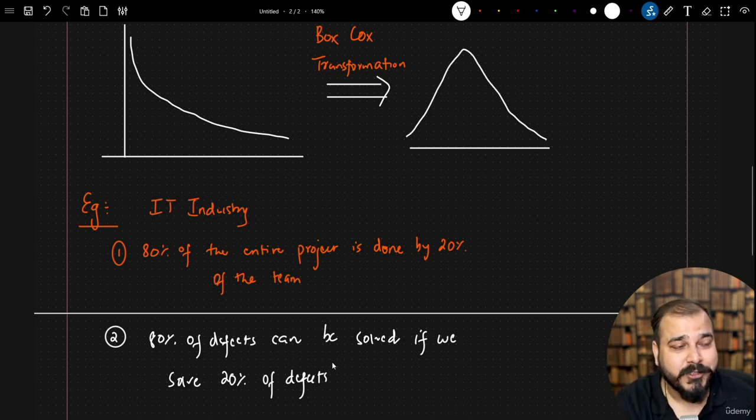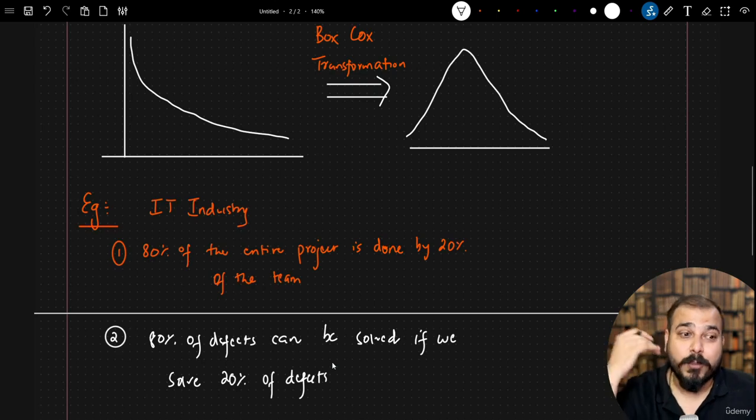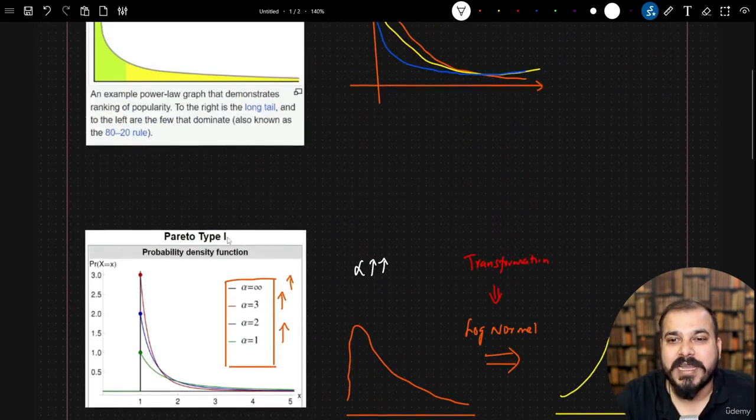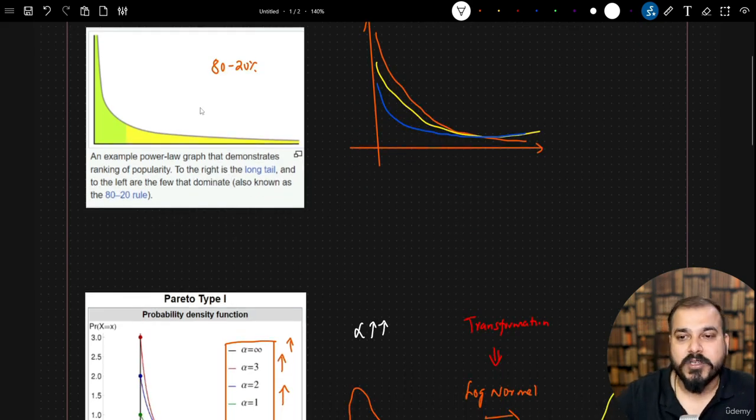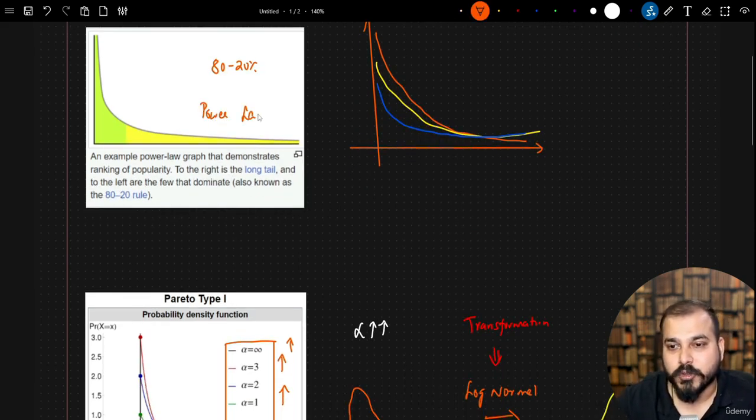Different examples in the IT industry, and in normal things. You can say that 20% of the entire people actually hold 80% of the wealth. So this can also be there, right? You can also consider salaries, like 80% of the salary given by companies goes to 20% of the individuals present in that specific company. So majority of the salary. All these kinds of examples are with respect to the Pareto distribution. One important thing that you should always know: the Pareto distribution always follows a power law distribution, right?